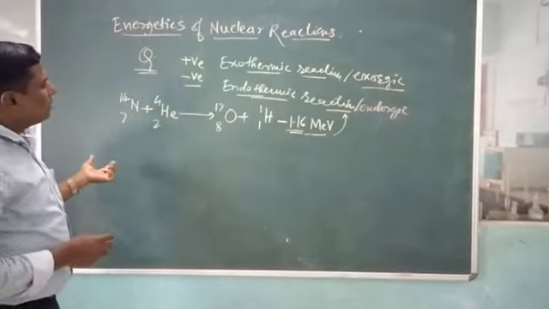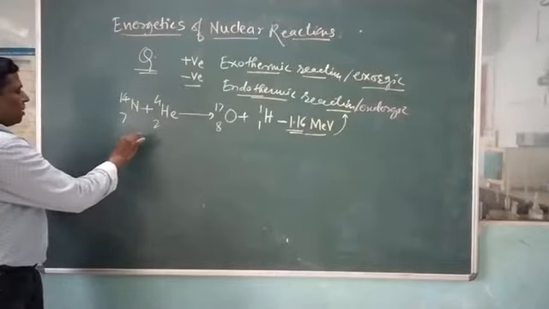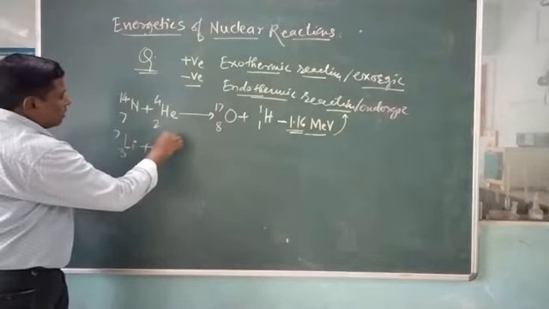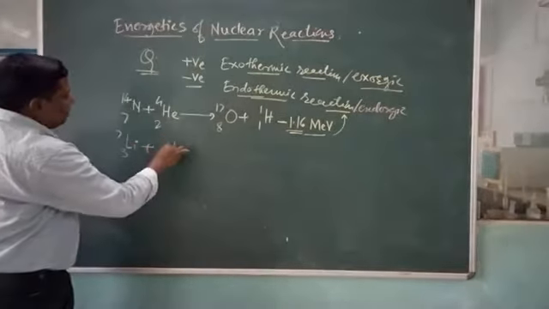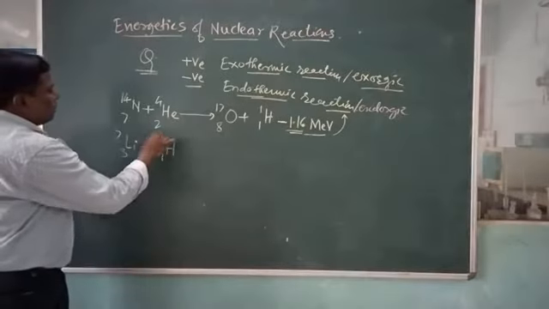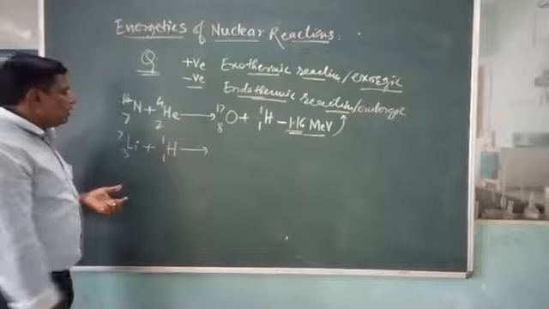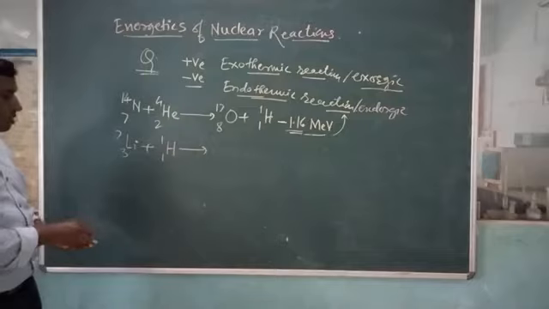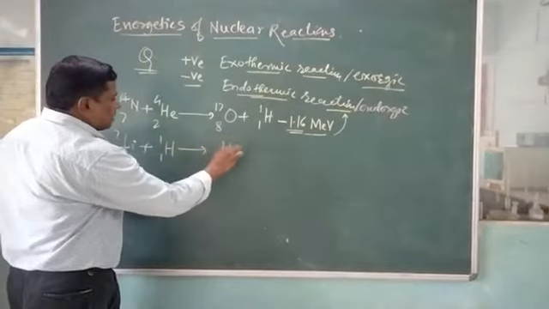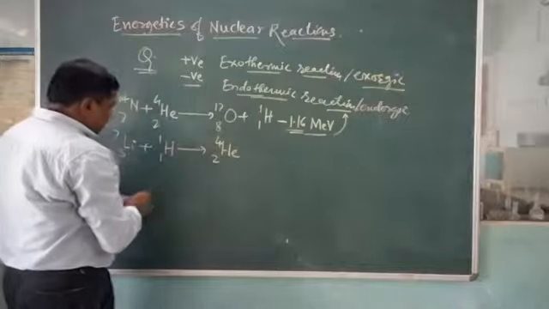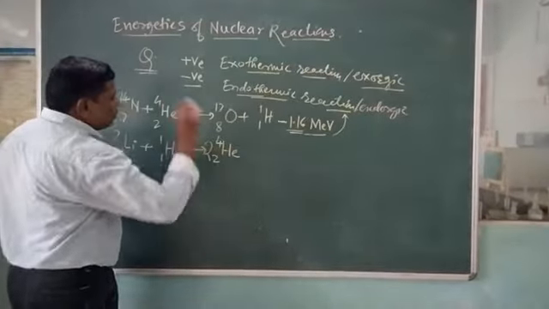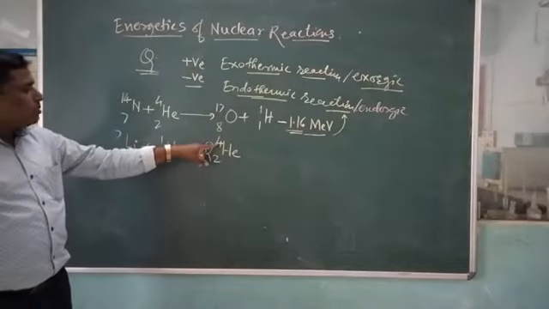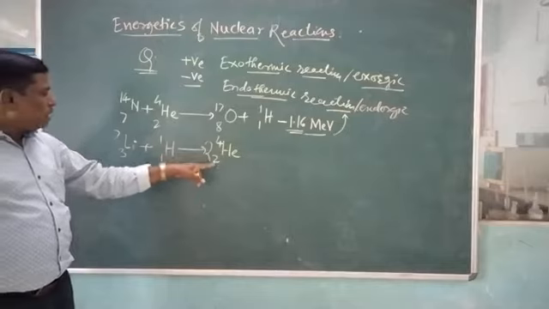Now the second example: lithium-7, Li 3 7, plus a proton, H 1 1. Here 3 plus 1 is 4 and 7 plus 1 is 8, and we get two alpha particles, He 2 4, because 2 multiplied by 4 is 8 and 2 multiplied by 2 is 4.